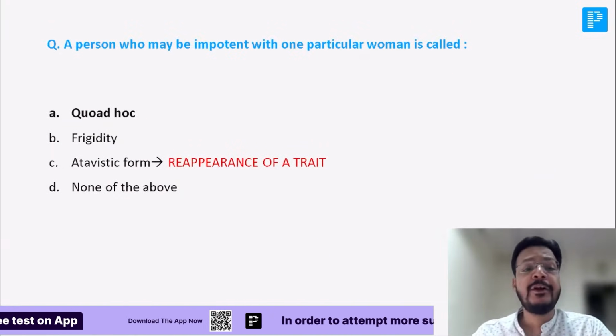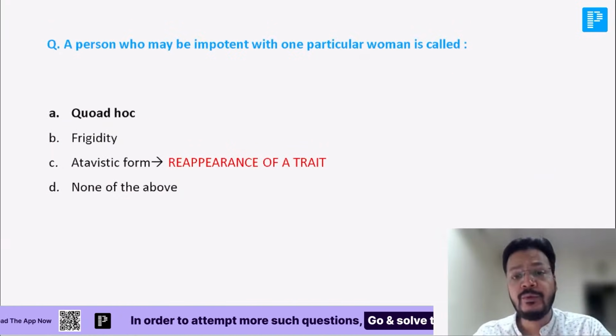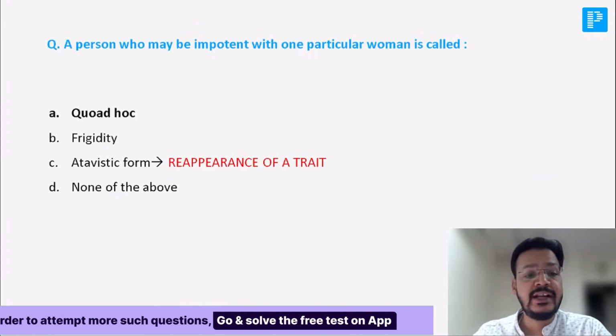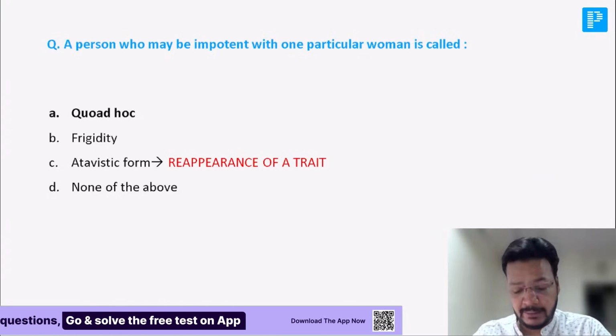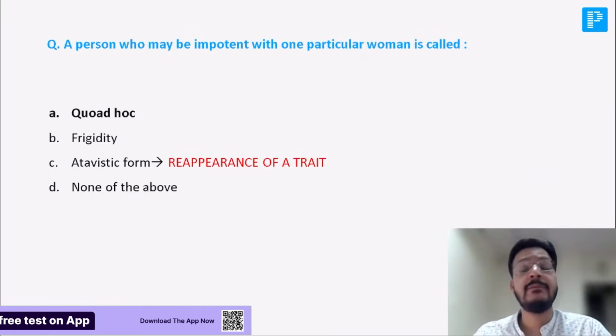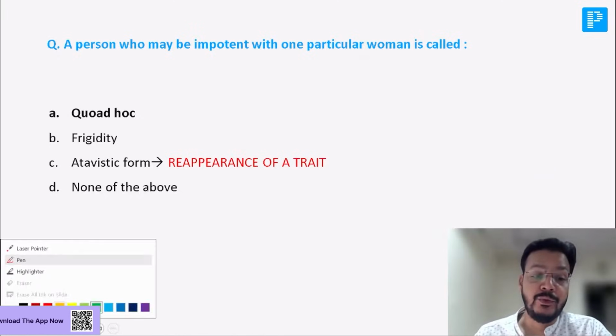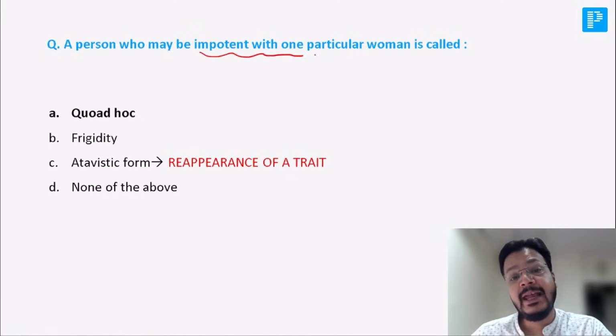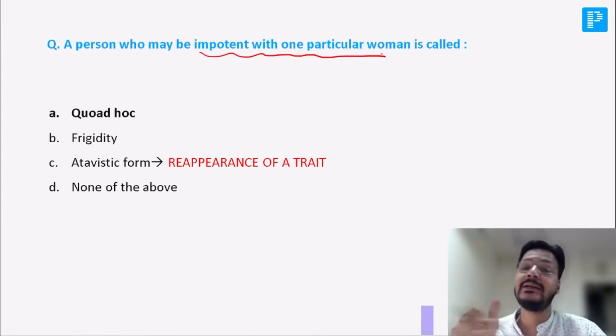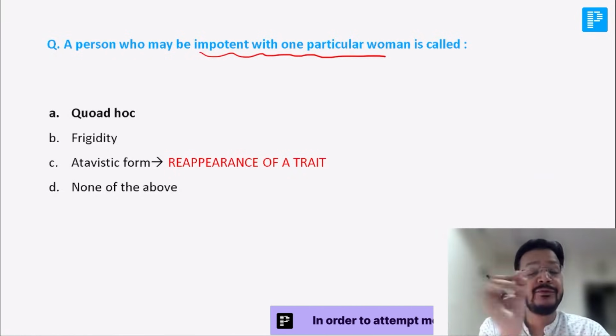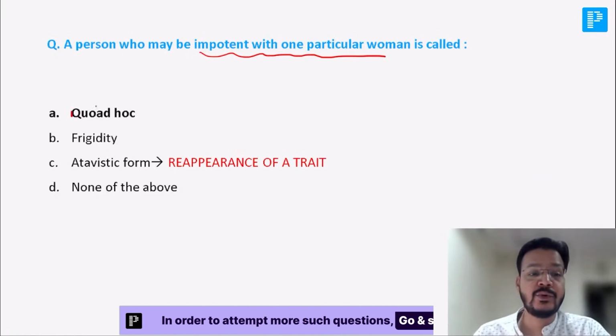A person who may be important for a particular woman is known as: quad, frigidity, atavistic form, none of the above. Tell me. Who is important for a particular woman? If you are important for one woman, meaning you are most welcome to everyone else, but you are important for a particular woman. That is known as quad. What is frigidity?